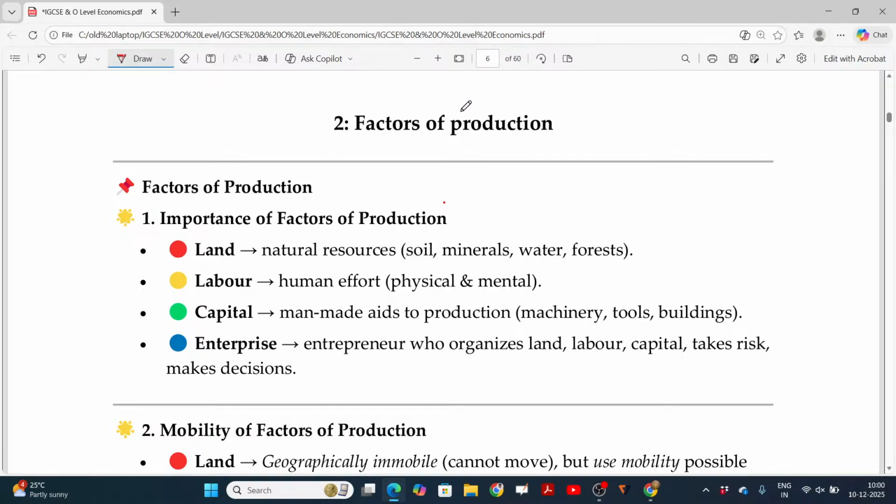Factors of production. Whatever item you are supposed to produce, assume that you want to produce furniture. To produce the furniture you need the material, and a space to get your things done, a factory. You need carpenters, and for that you need to invest money, capital. The fund required for installing this factory and other facilities is called capital, and organizing all these things is called enterprise. So the factors of production are land, labor, capital and enterprise.